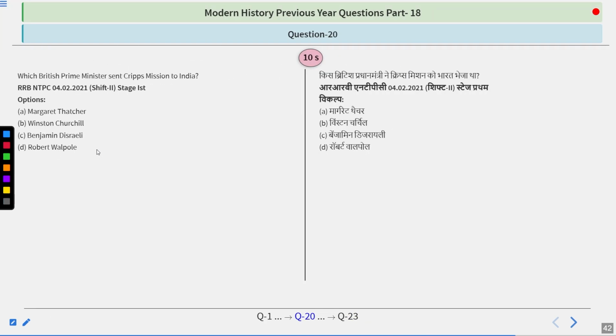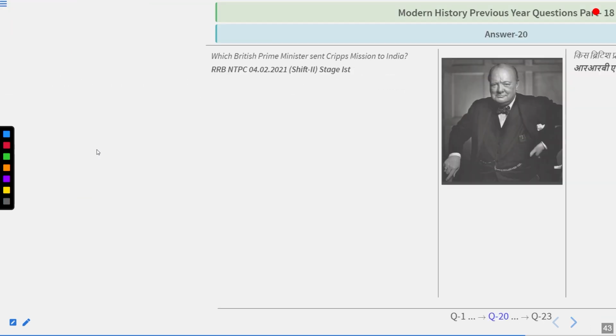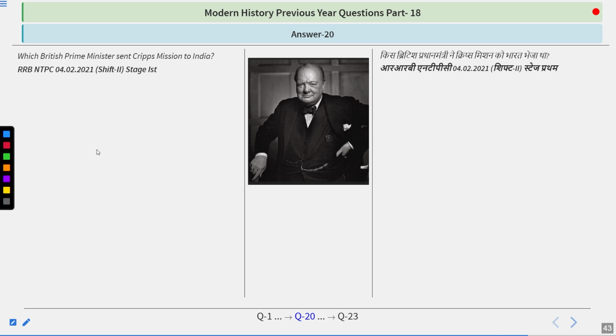Which British Prime Minister sent the Cripps mission to India? A very important and simple question this is, I guess. Options are Margaret Thatcher, Winston Churchill, Benjamin Disraeli, Robert Walpole. So think about it. The answer is simple, if you know this photo, if you know this person: Winston Churchill.